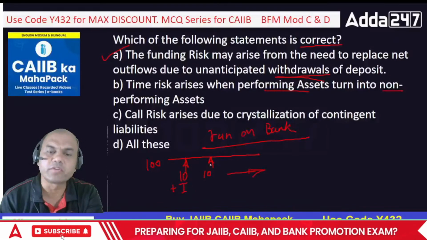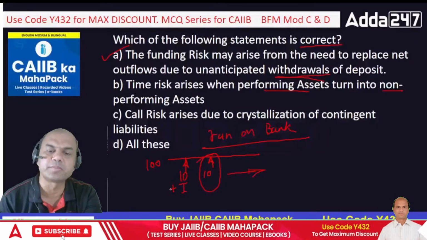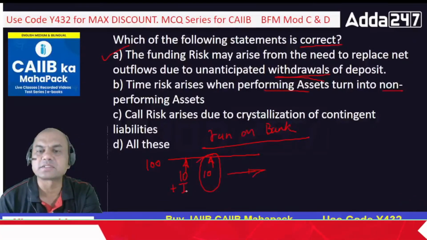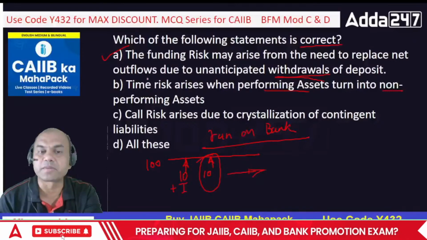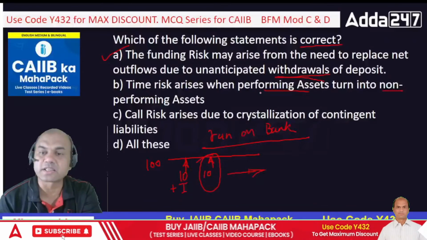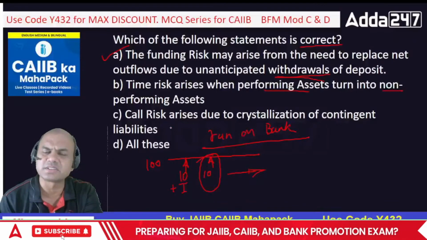Now if it becomes NPA, then what happens? You won't get this 10 rupees, neither this interest. So time risk means I am not getting the money on time which I had anticipated. So time risk arises when the performing asset turns into an NPA, obviously.